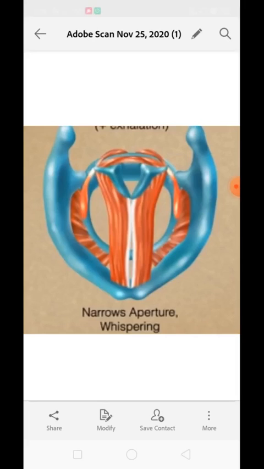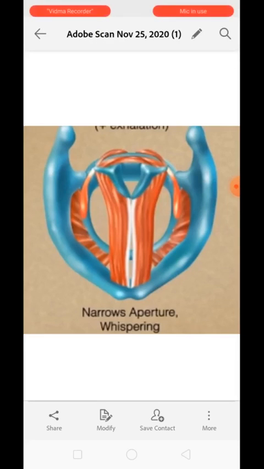Okay, the vocal cords of males get enlarged. Due to that, the Adam's apple appears. But in the case of females, they enlarge, but not to that extent that they form an Adam's apple. So the vocal cords of a child or a female are smaller in comparison to the male. That is why the male voice is kind of heavy or husky, whereas a female voice is a high pitched sound. Female voice is a little bit shrill.